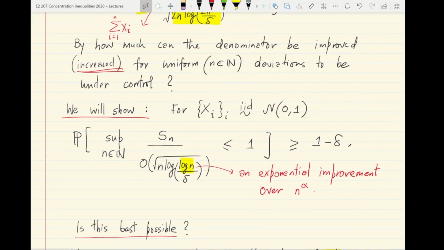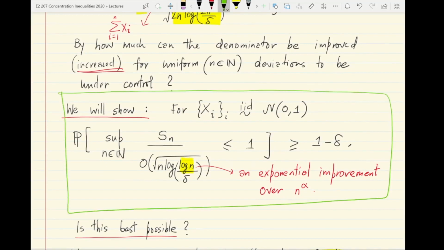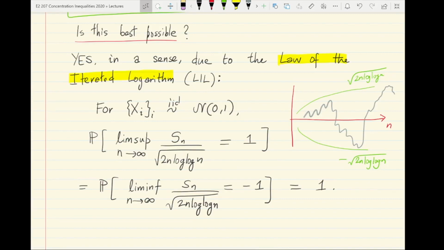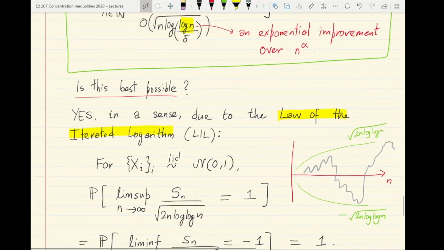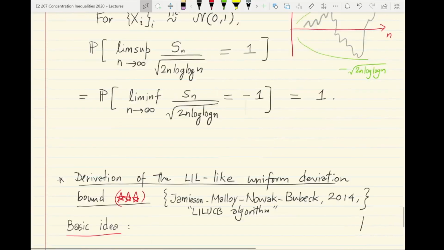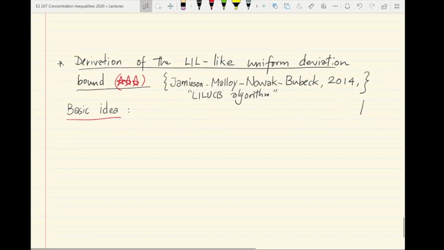So what we are going to show here can be thought of as a uniform deviations or finite time analog of the law of the iterated logarithm. The law of the iterated logarithm is really an asymptotic statement about the nature of the sequence Sn. So let's go ahead and try to derive this kind of best possible bound, expressing uniform deviations of the Sn process. That will be the last part of this lecture.